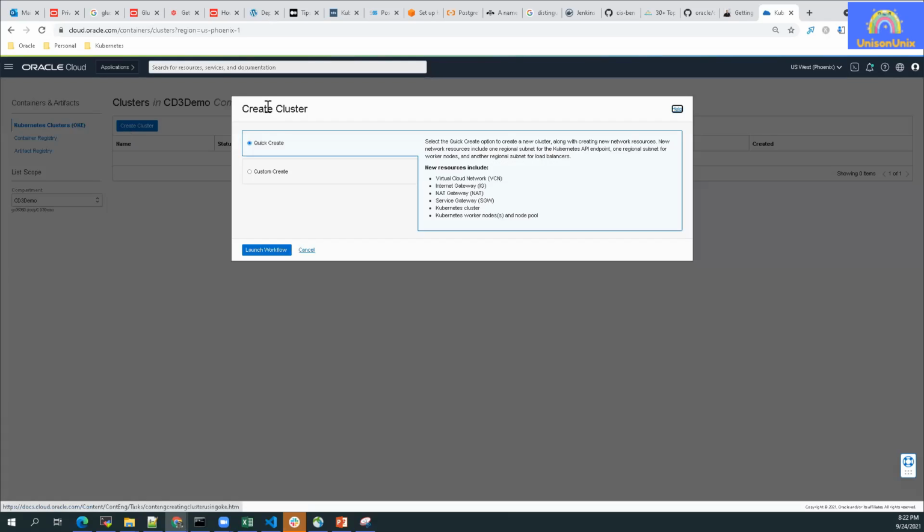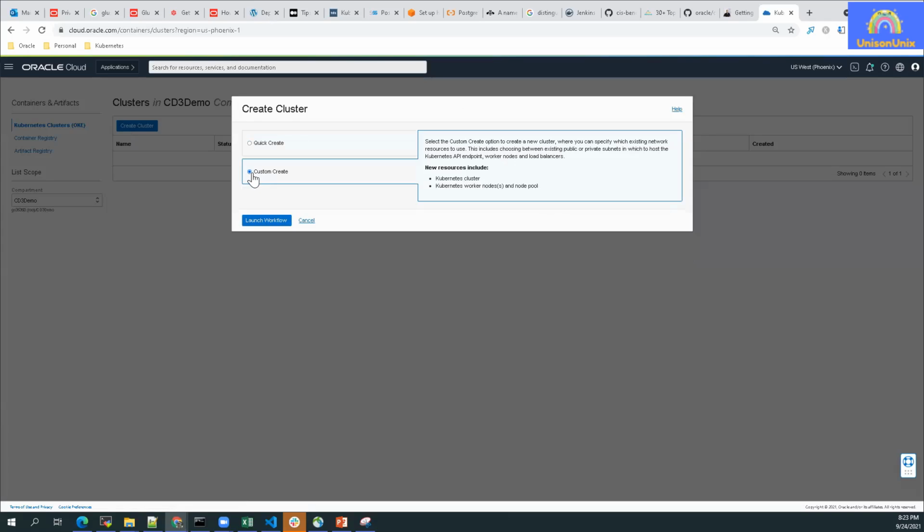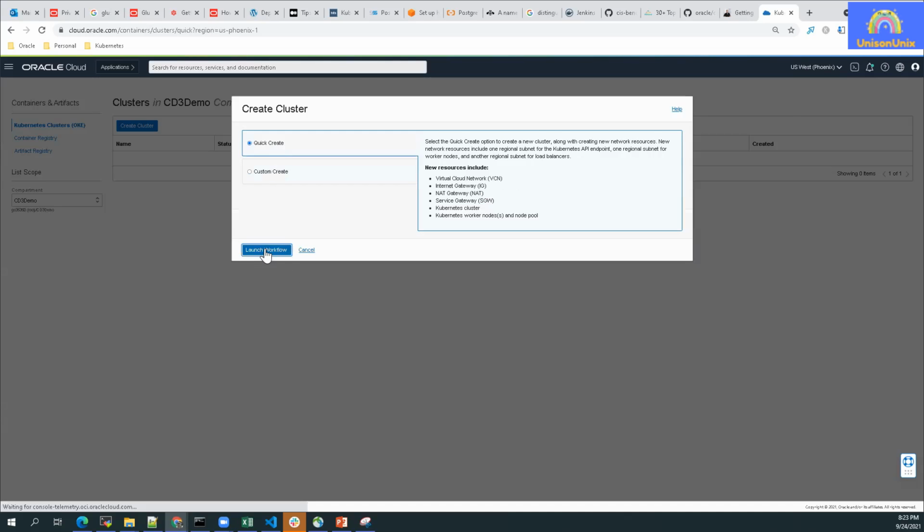Then you will have two options. First one is quick create. It will create all the resources that is needed. And for the custom create, it will only create Kubernetes cluster and worker node and node pool. And it will use all the existing networking component from your VCN. So let's do a quick create.